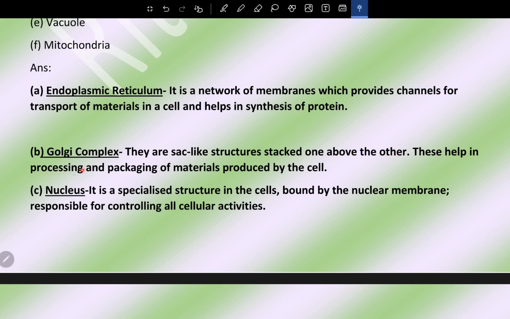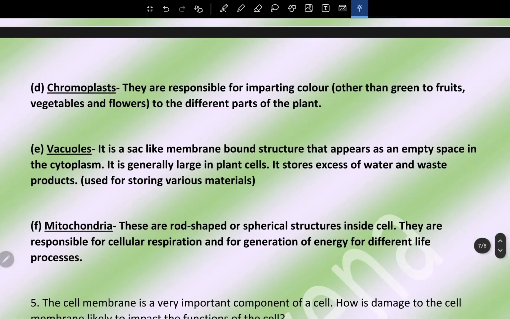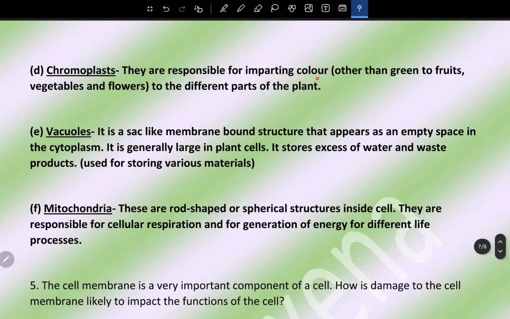These help in processing and packaging of material produced by the cell. Nucleus, it is a specialized structure in the cells bound by the nuclear membrane, responsible for controlling the cellular activities.